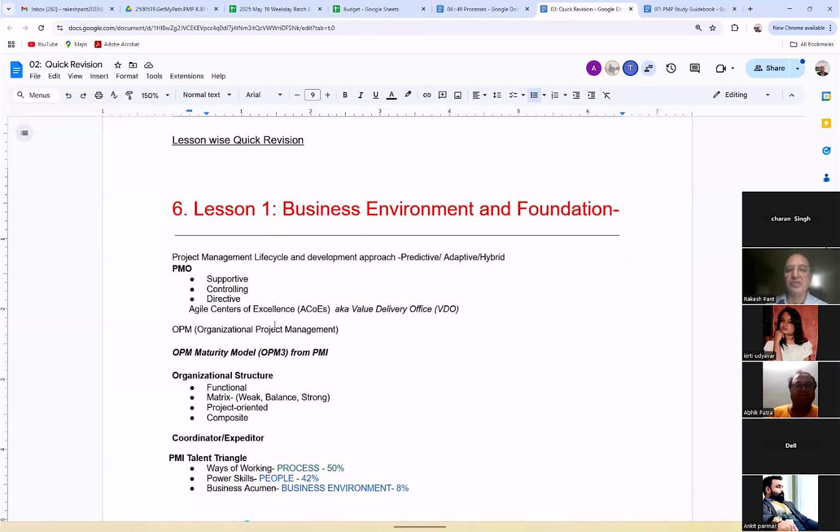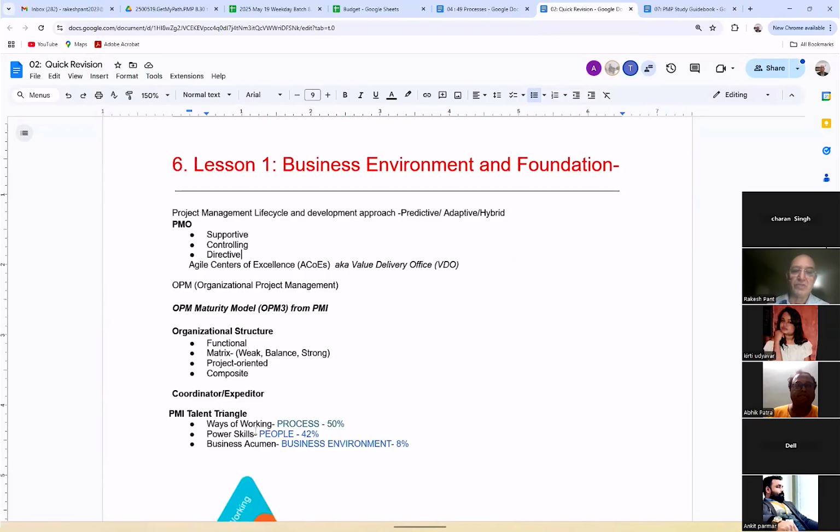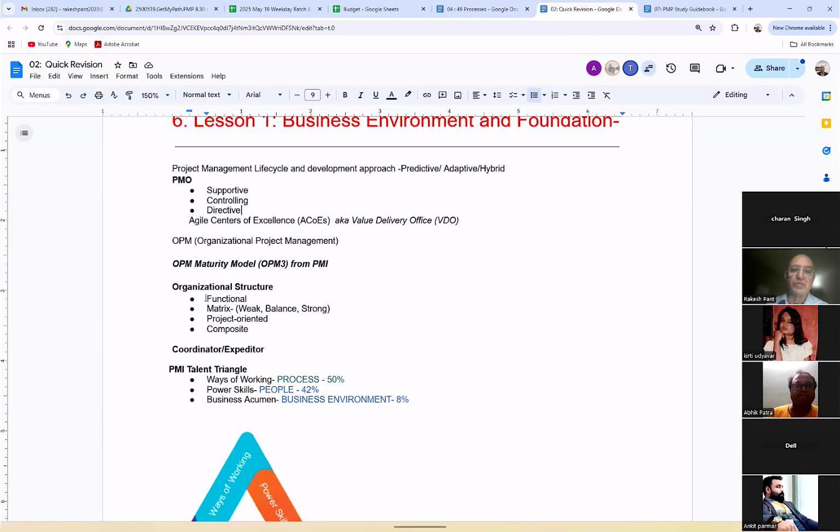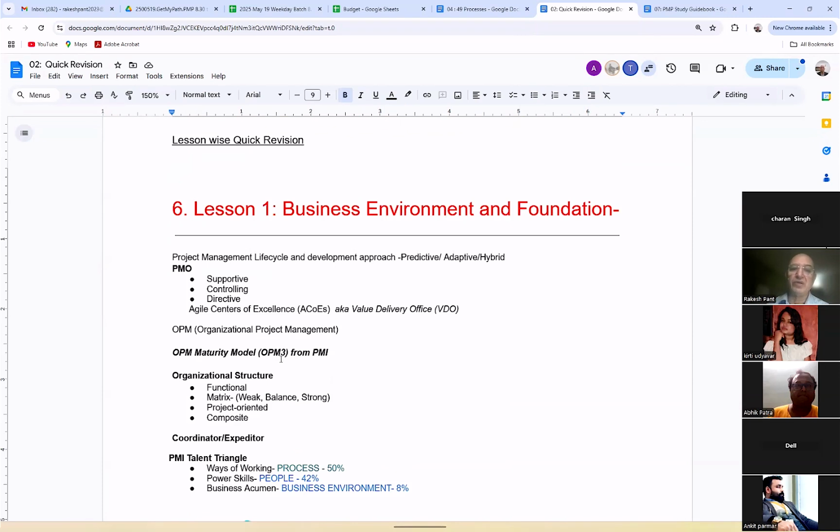This is just a checklist, because the problem is, there are so many books and materials, so where to go? So this is a lesson, and when I'm talking, only this much I'm talking. Suppose you don't know about this functional organization, this is just a line, an index kind of thing. But you should know what is there in this lesson, therefore I'm mentioning those things, so that you should not forget anything.